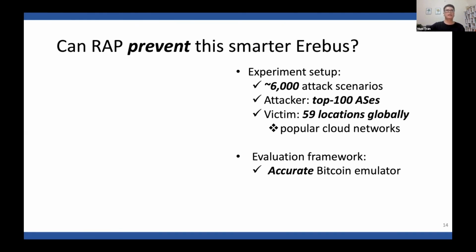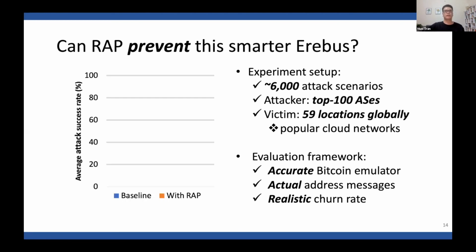For accurate emulation, we also use the actual Bitcoin messages captured by our node in more than 12 months as an input for the emulator. We also assign the online duration of the victim using the churn rate distribution of real Bitcoin nodes. And we do open source this emulation tool, so please check our paper for the link.